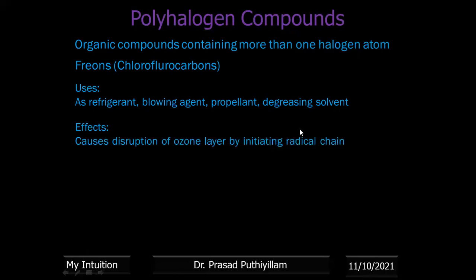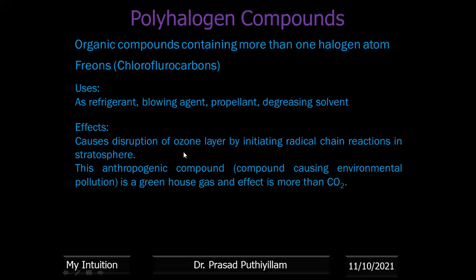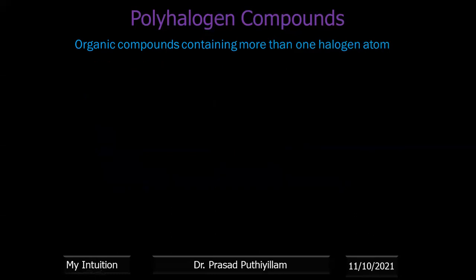Effect: it causes disruption of the ozone layer. This is one of the important ones that you already studied in environmental studies, the ozone layer depletion, mainly due to chlorofluorocarbons released. It will disrupt the ozone layer, and it is an anthropogenic compound, which means it causes environmental pollution. It is a greenhouse gas also, and its effect is more than that of carbon dioxide.